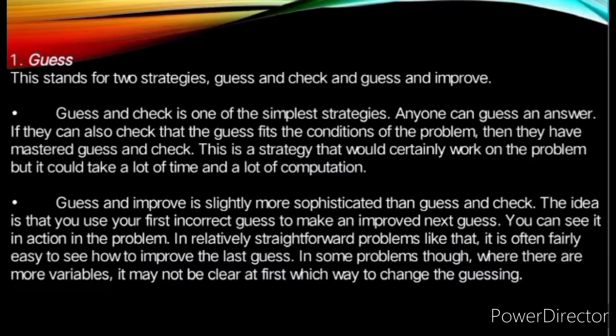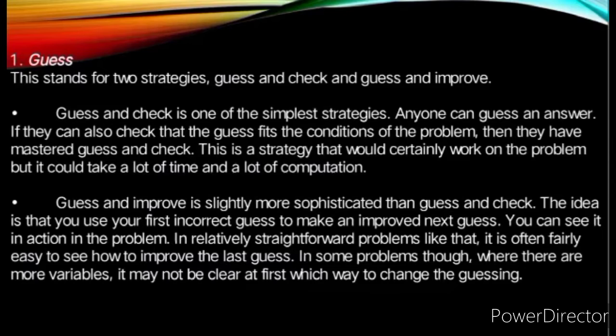This is a strategy that would certainly work on the problem, but it could take a lot of time and a lot of computation. Guess and improve is slightly more sophisticated than guess and check. The idea is that you use your first incorrect guess to make an improved next guess.